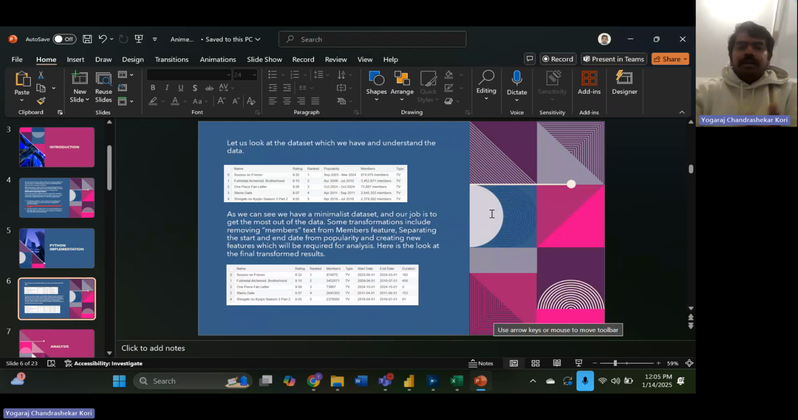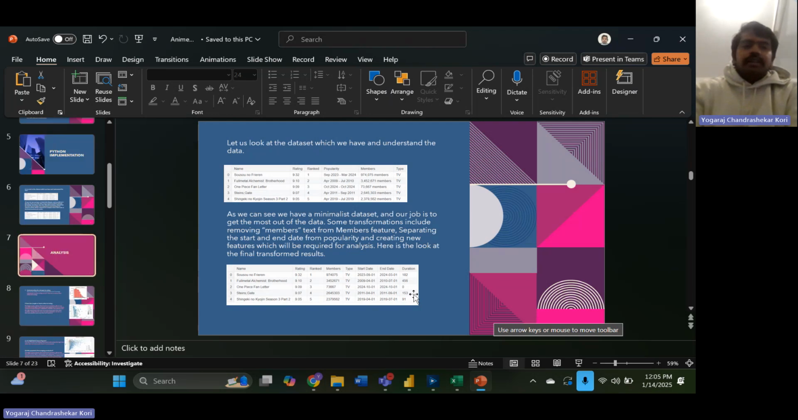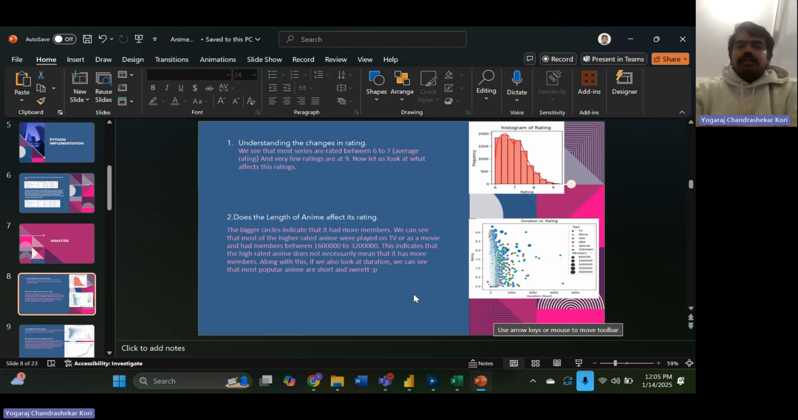So that's my Python implementation. We are trying to get a minimalist dataset of 6 rows and 6 features into a longer, more elaborate dataset from the original dataset. And then let's look at the analysis.